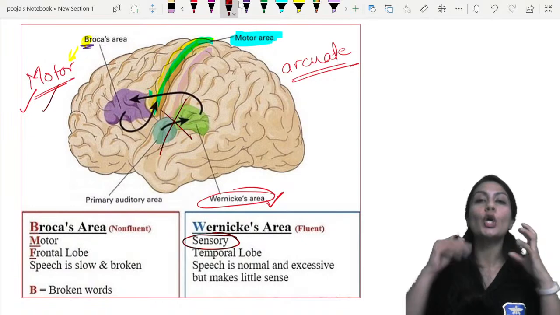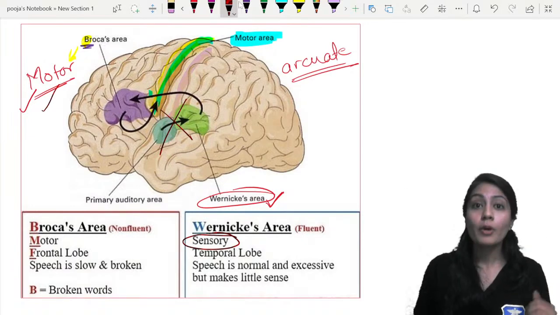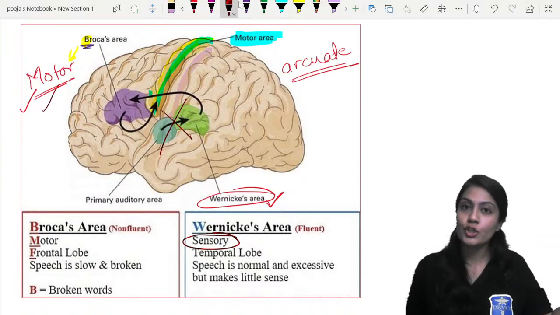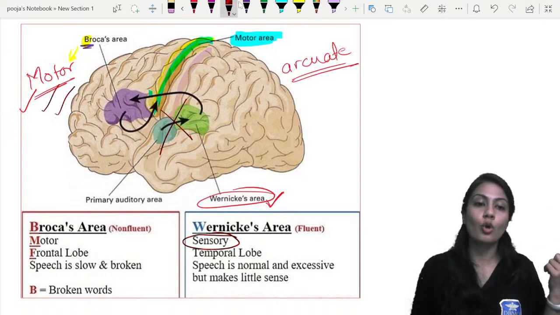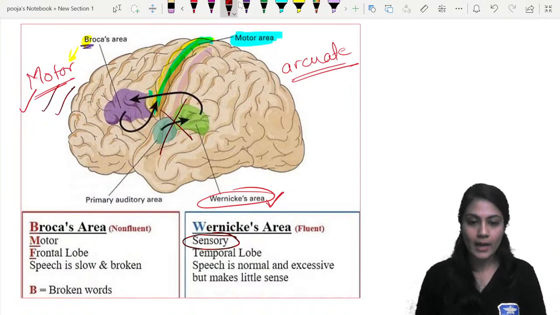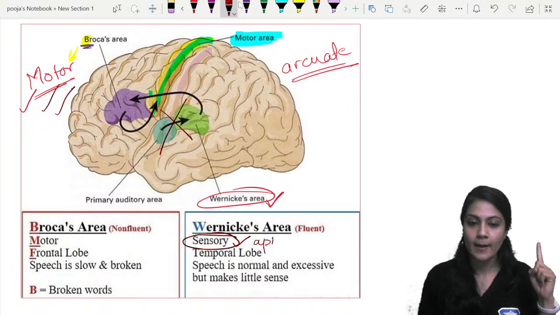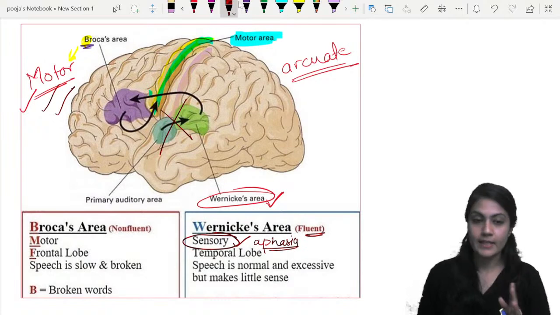He will talk nonsense, right? You're not able to understand what he is talking because he's not understanding whatever is spoken or written language. He's not able to comprehend, but he's able to talk. So he will talk fluently, but with no sense. That's why it is known as sensory aphasia, and this is fluent aphasia, since the motor things are not affected.